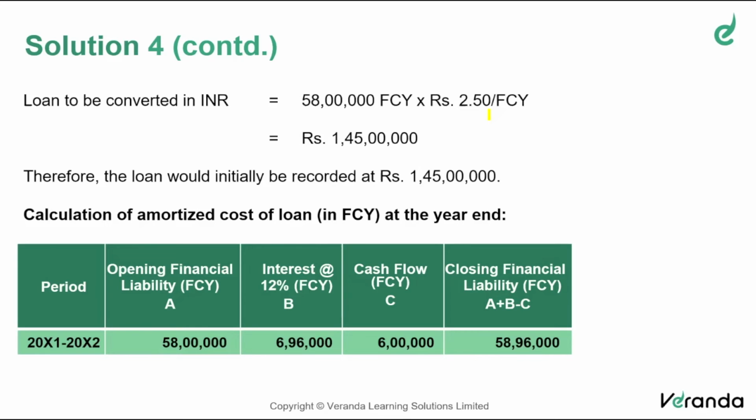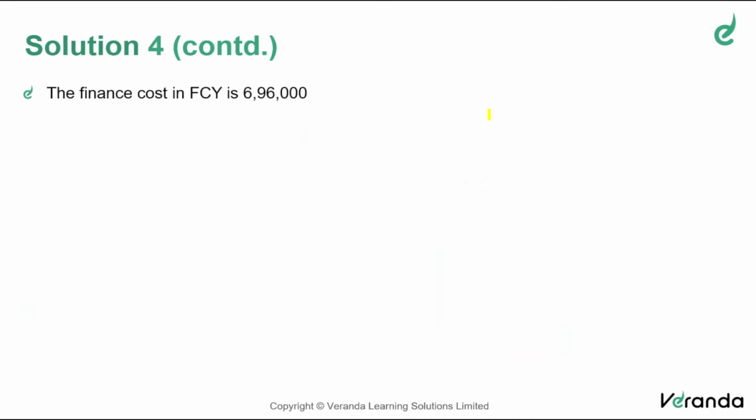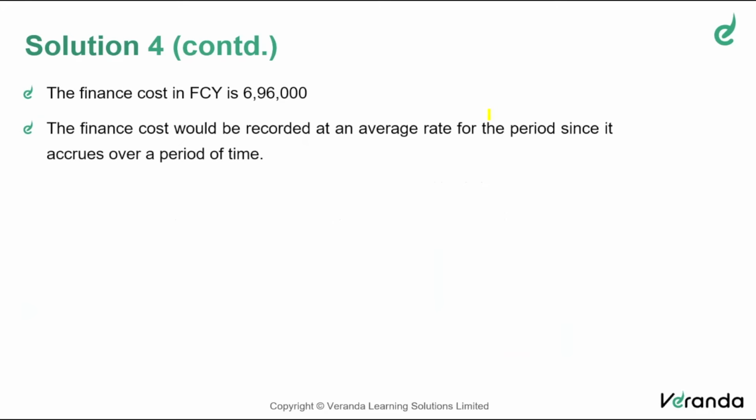Initial 58 lakh, we have converted that at the rate of 2.5. End of the year, the closing balance of that liability is 58.96. We will convert it at what rate? Closing rate. And what is the finance cost in the books of accounts? It is 6,96,000 foreign currency. How you will recognize it? How will you measure that or convert that in terms of Indian rupee?